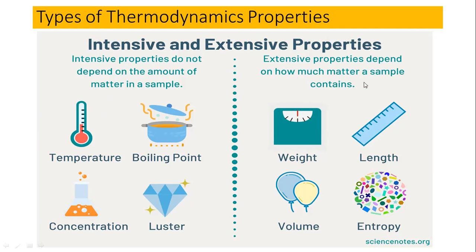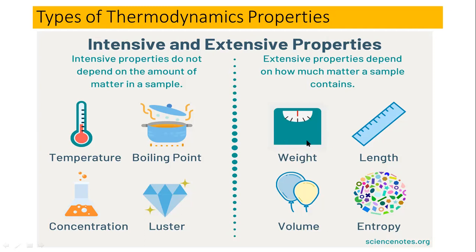So moving on to the extensive properties. Extensive properties depend on how much matter a sample contains. So that means it is going to depend on the mass of the matter. Let's suppose this is weight. Weight, this is a simple term. Weight is an extensive property.